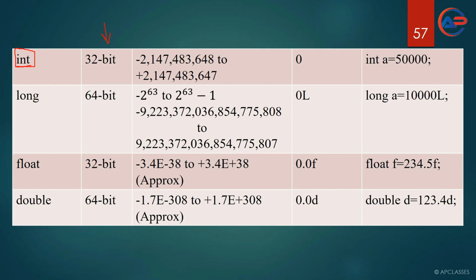The size of the integer data type, or int data type, is 32-bit. 32-bit is equal to 4 bytes. Remember, it is equal to 4 bytes, or 32-bit. In an exam, you can get a question asking what is the size of int in byte, or what is the size of int in bit. If the question is asked in terms of bit, you can write 32-bit. If it is asked in terms of byte, you can write 4 bytes. It is up to you.